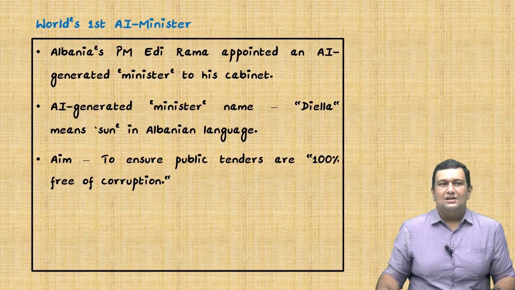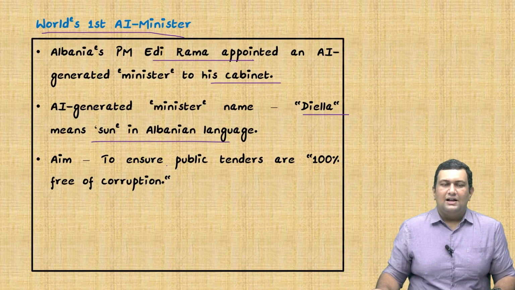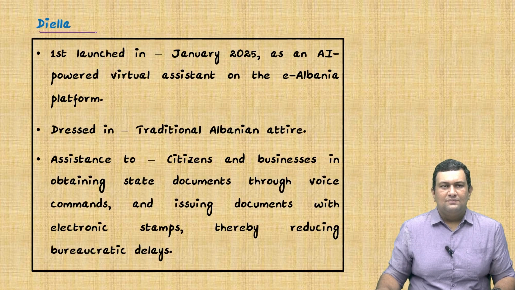The next topic is regarding the world's first AI minister. Albania's PM Edi Rama appointed an AI generative minister to his cabinet. The AI generative minister's name is Diella, which means sun in the Albanian language, and the aim is to ensure public tenders are 100% free of corruption. So we'll see about Diella.